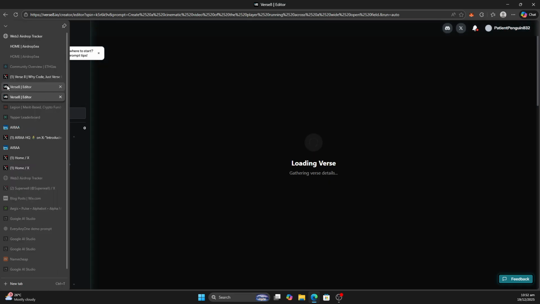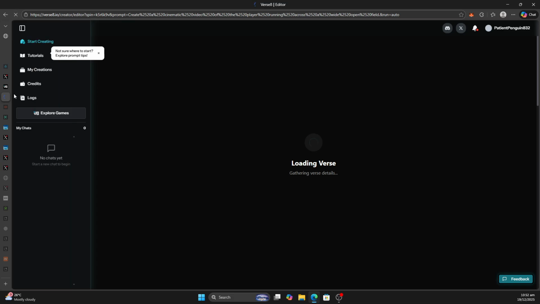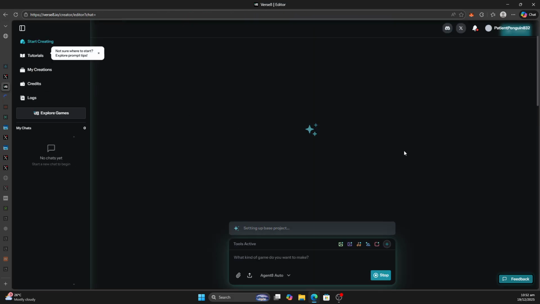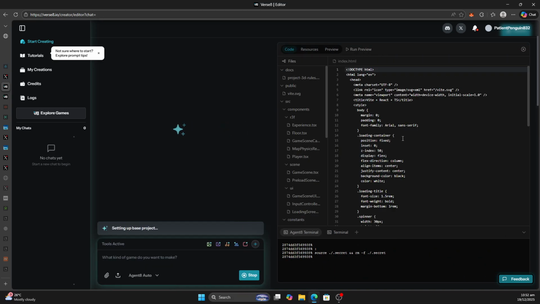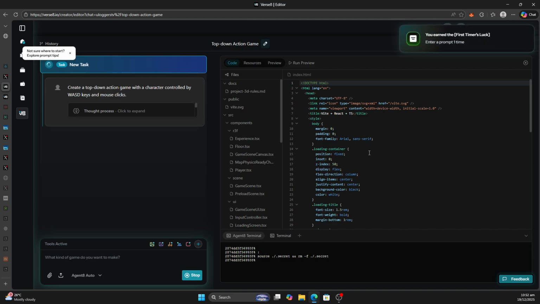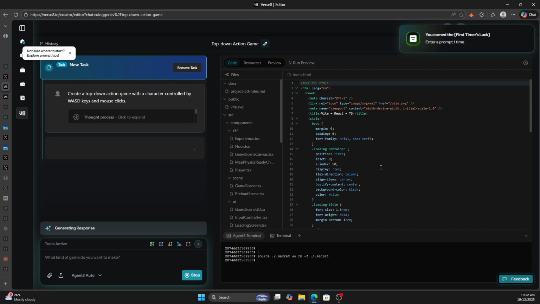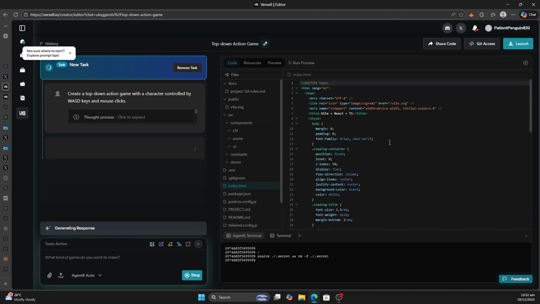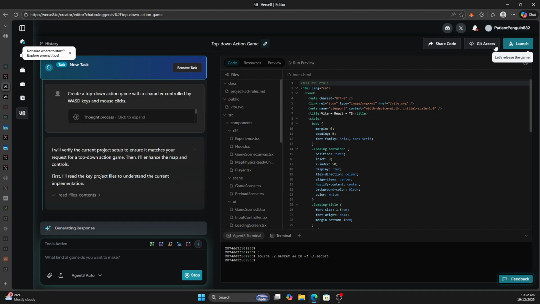I don't know why this is delaying. So I'm not going to dwell on this. I will do another tutorial about this. So it's writing up the code. Interestingly, you can even get the source code, which is great, in case you want to deploy it externally. So you see, you can deploy to Git, you can launch. Wow, interesting. I would definitely experiment with this.